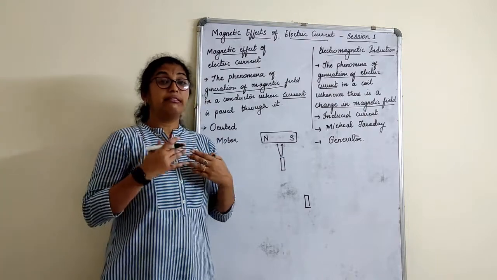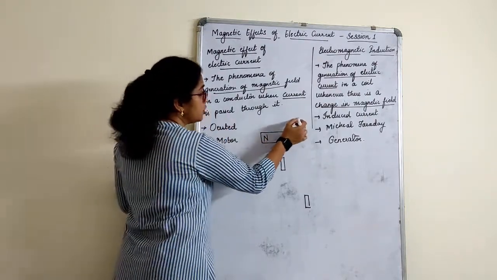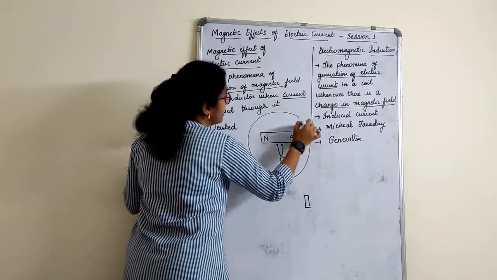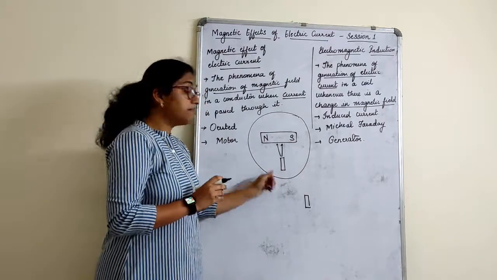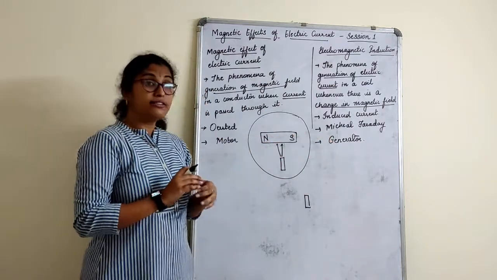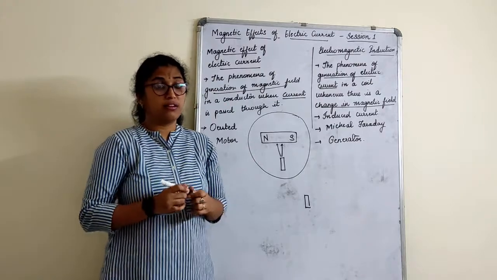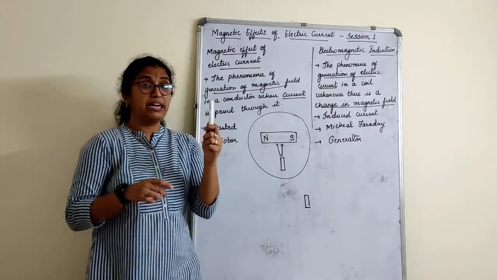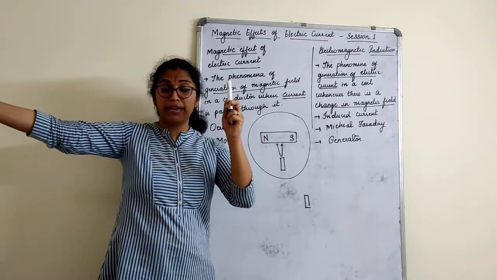That means there will be a field created by the magnet. Now assume that this is a field. How is that magnetic field created? I'll explain that. Now if this is the magnetic field, the magnet only works under this magnetic field. True, right children? Now if you have a magnet in your hand and you keep some substance here, do you think this magnet will attract?